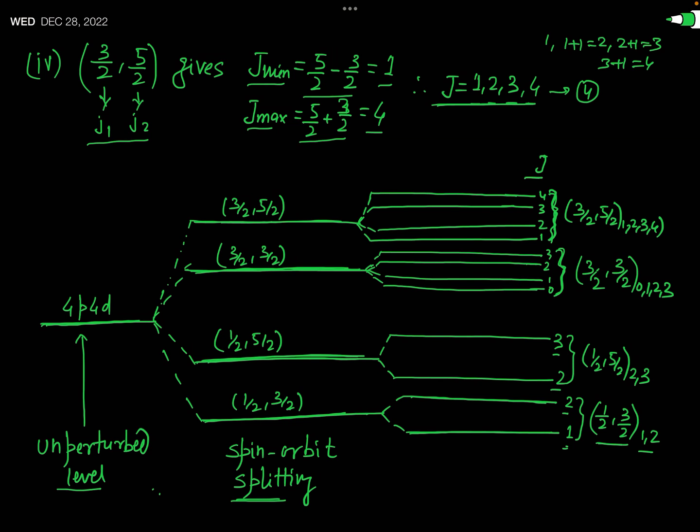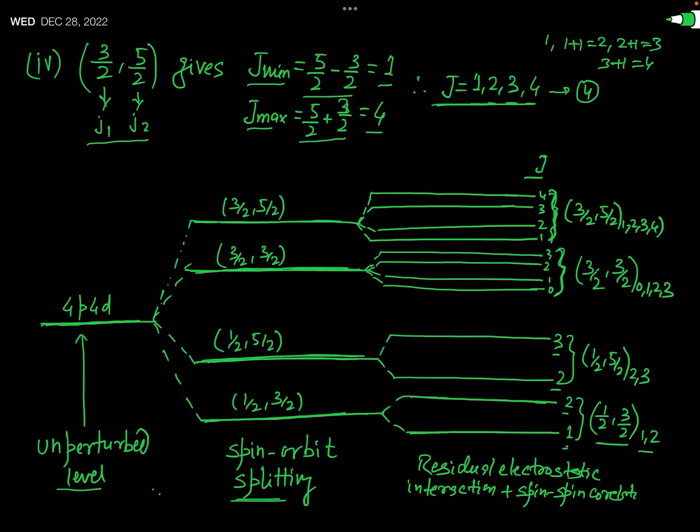Mark, see here. Okay. So these energy levels have been obtained after the residual electrostatic interaction plus spin correlation.